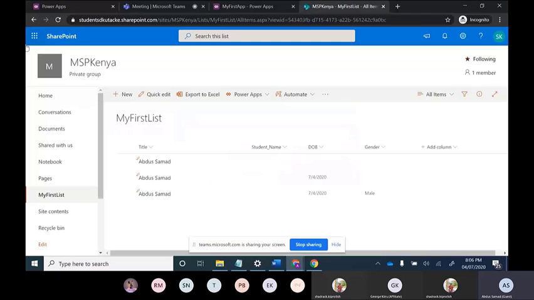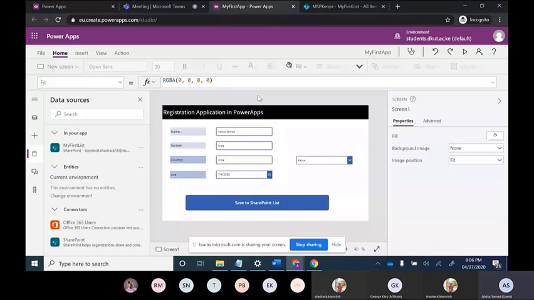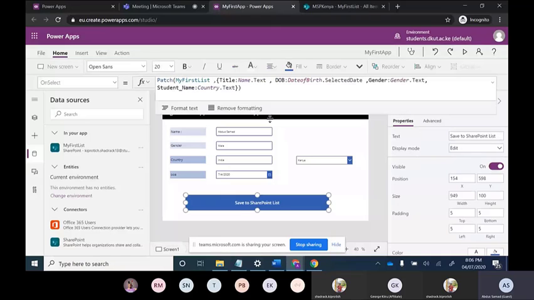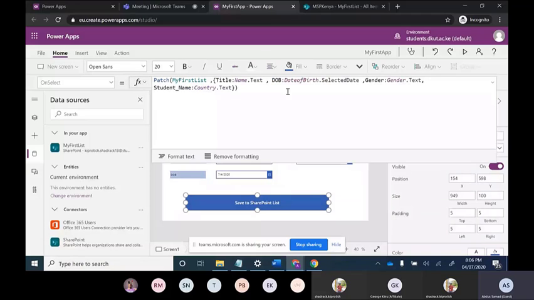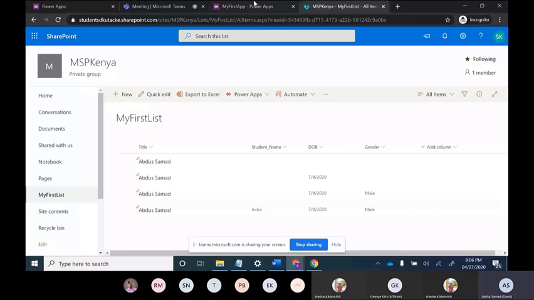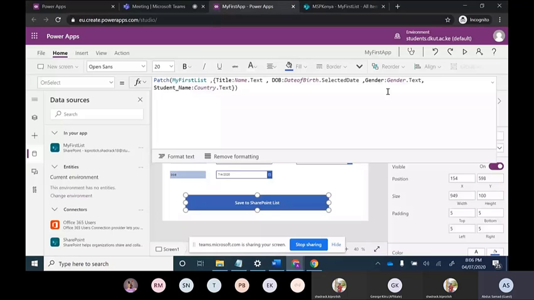Now you can see this title. In place of title, we have given name.text. That is why name is coming up. In DOB, we have given date of birth. That's why date of birth is coming up. In gender, we have given gender. That's why gender is coming up. And in student name, we have given country. That's why country is coming up.